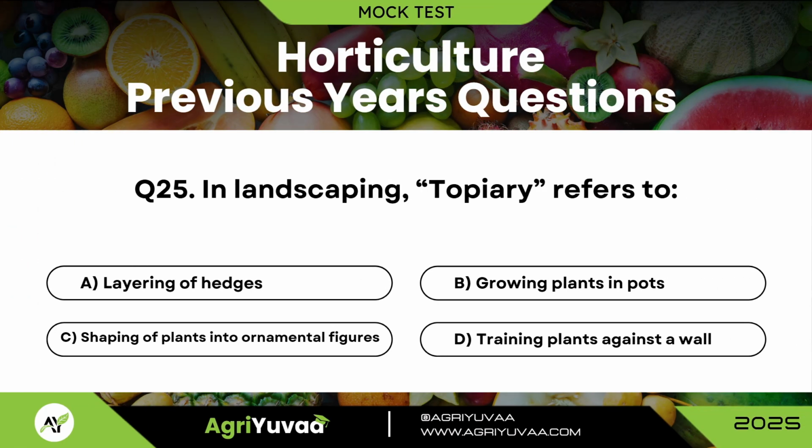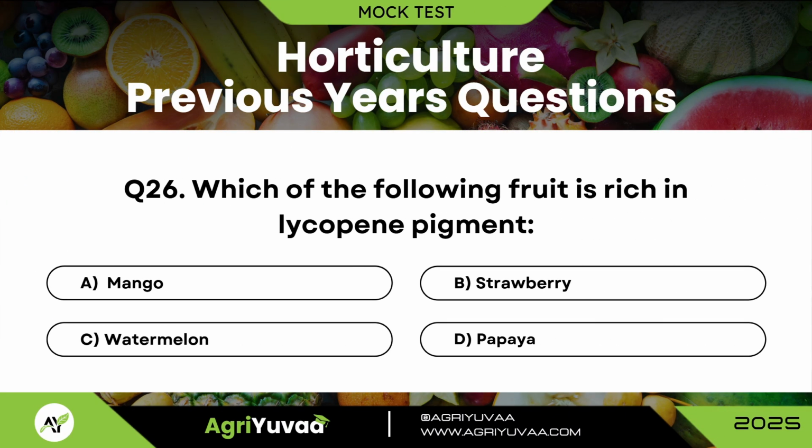Question 25. In landscaping, topiary refers to? Answer is shaping of plants into ornamental figures. Question 26. Which of the following fruit is rich in lycopene pigment? Correct option is C, watermelon.